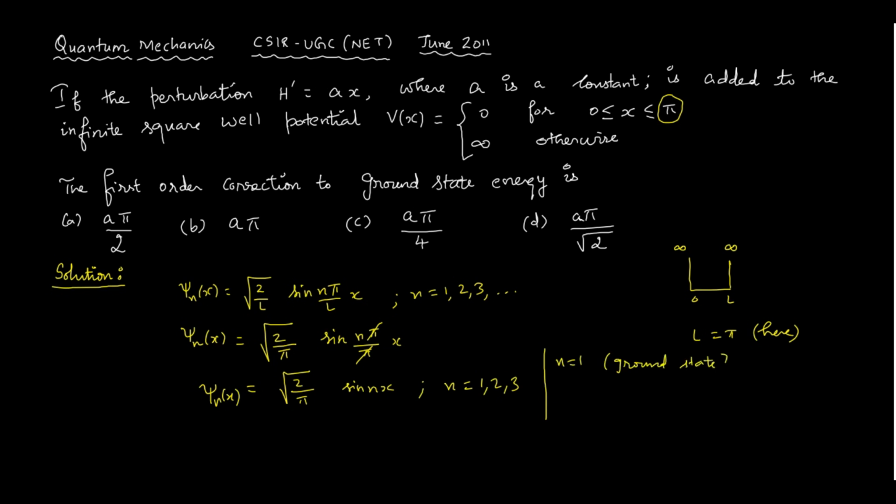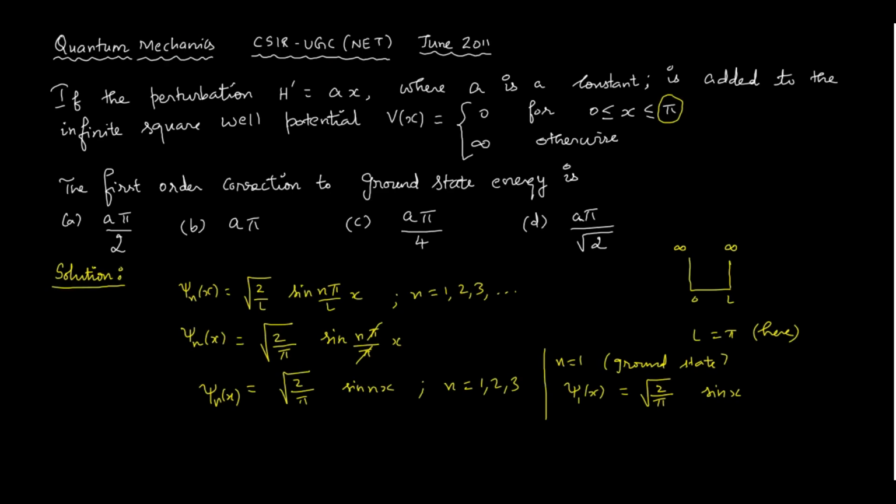Now when I put n is equal to 1, psi 1 of x is equal to square root of 2 by pi sin x. So let us calculate the perturbation, that is the first order correction. The first order correction to the wave function is, delta, maybe I will put E1, okay, this is the first order correction.